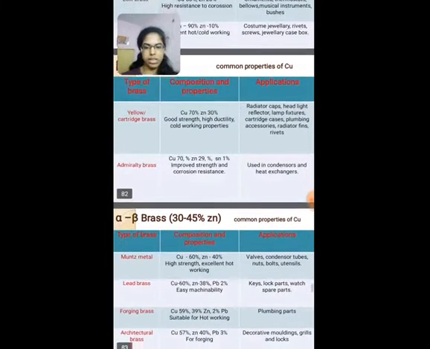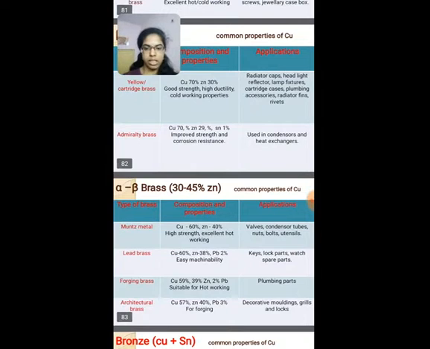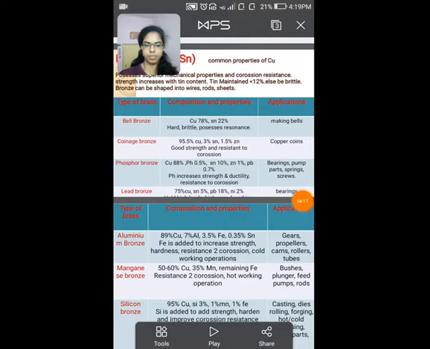Coming to alpha beta brass, we have Muntz metal, which contains 60% of copper and 40% of zinc, which has high strength and excellent hot working. Muntz metal is used in valves, condenser tubes, nuts, bolts.